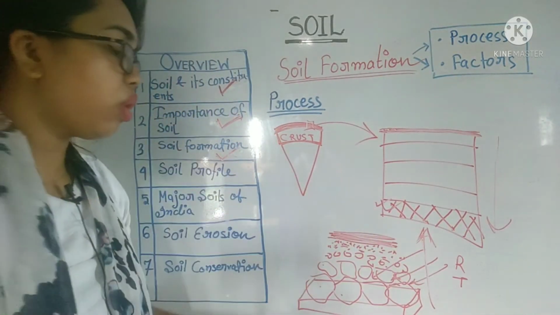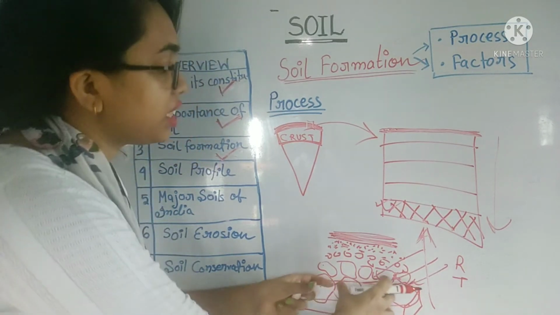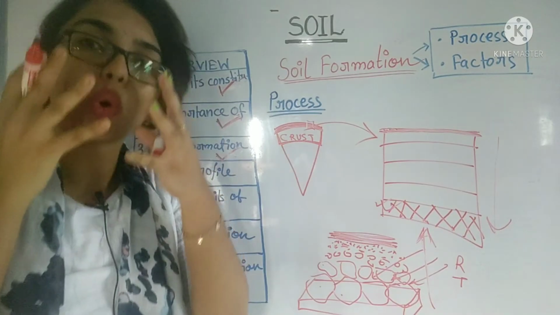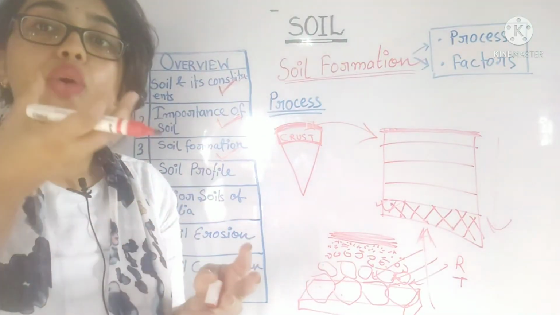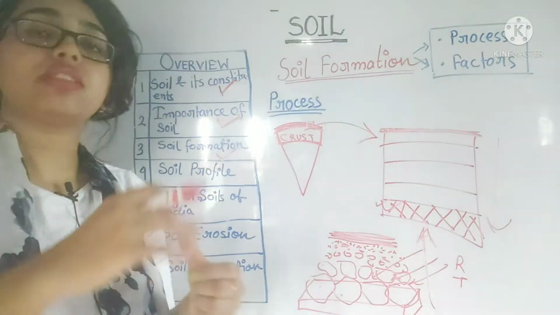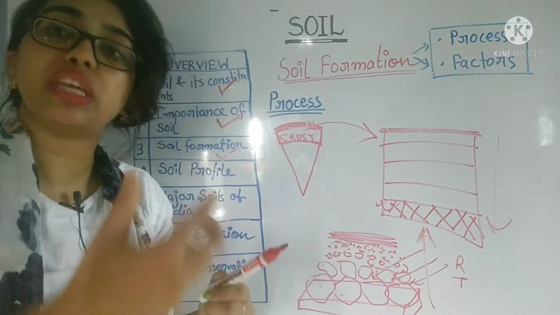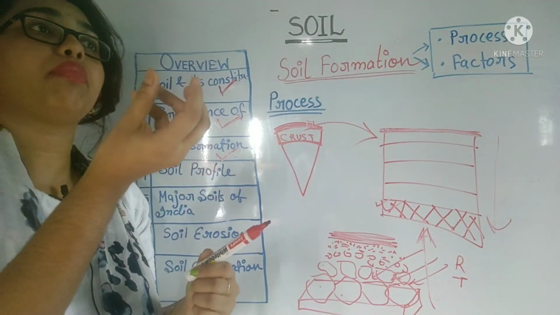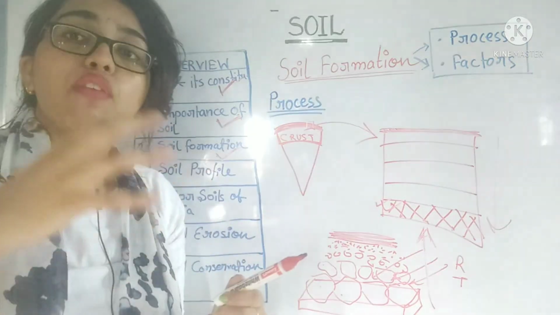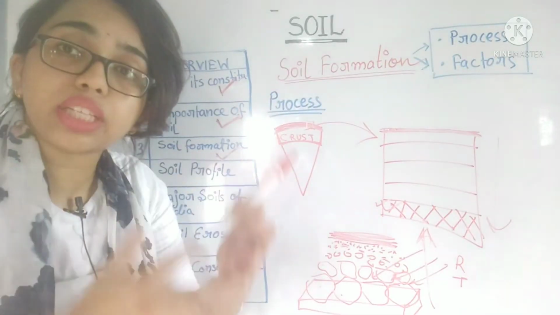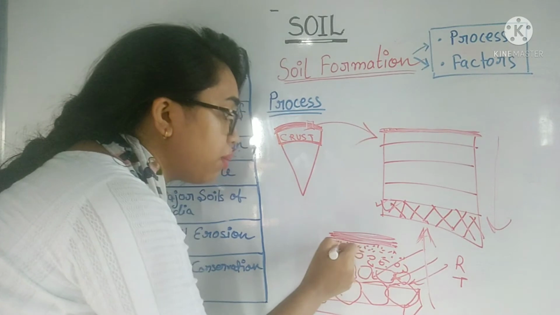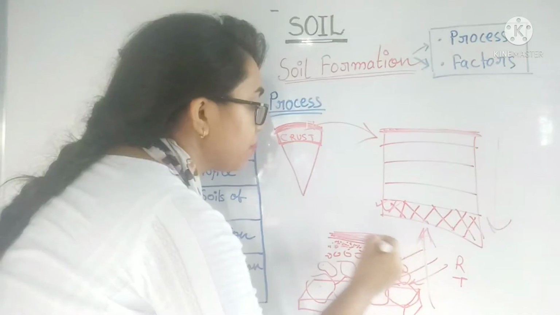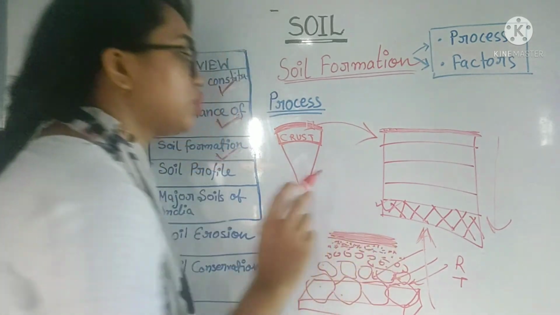So this parent rock disintegrated into particles. After that, when organic matter, like dead bodies of human beings, decayed animals, decomposed plants, is accumulated with this fragmented material, we get fertile soil.